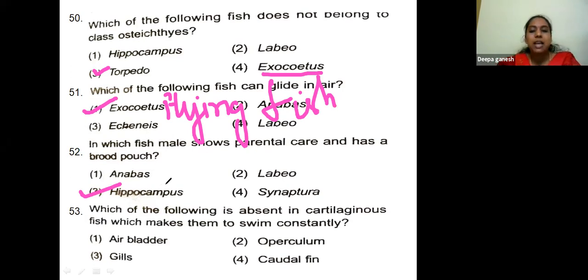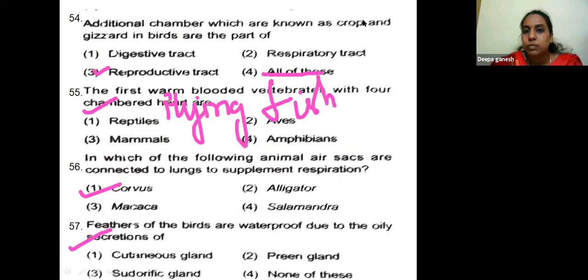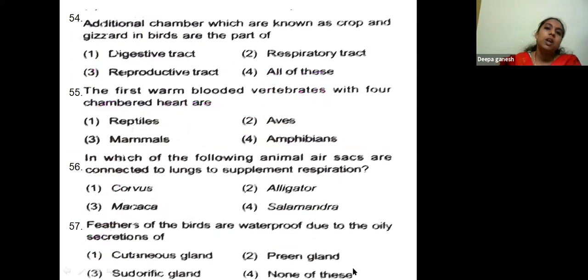Which of the following is absent in cartilaginous fish, which makes them swim constantly? Cartilaginous fish do not possess an air bladder, whereas bony fish possess the air bladder. So the absence of air bladder is the characteristic feature of the cartilaginous fish.